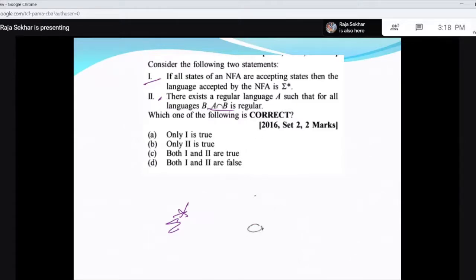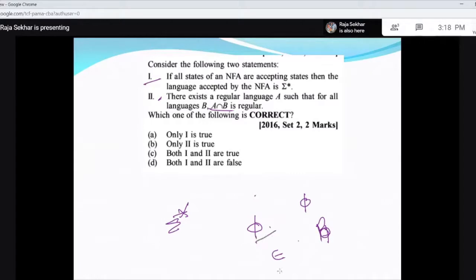If I take the language phi, then phi intersection B, any language you take, is always phi. Or I'll take epsilon. If I take epsilon intersection any other language B, this is always epsilon. So there exists a regular language.